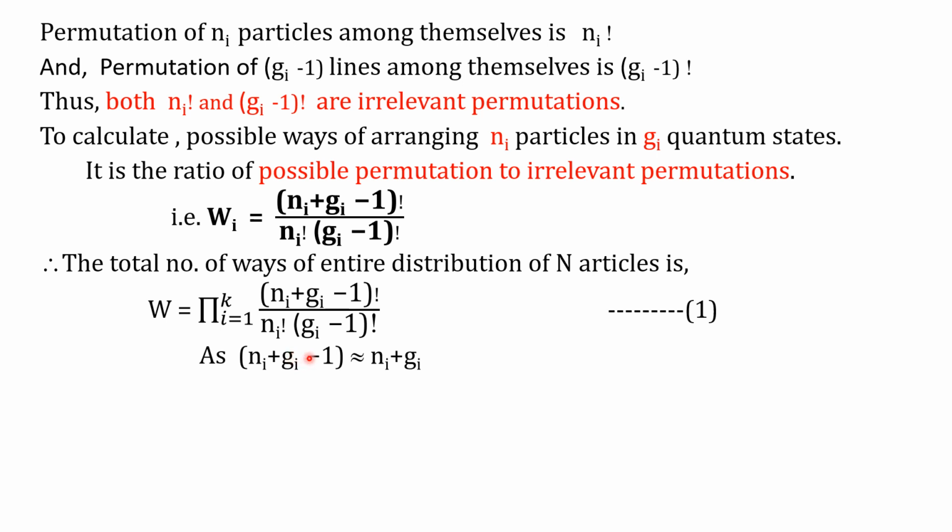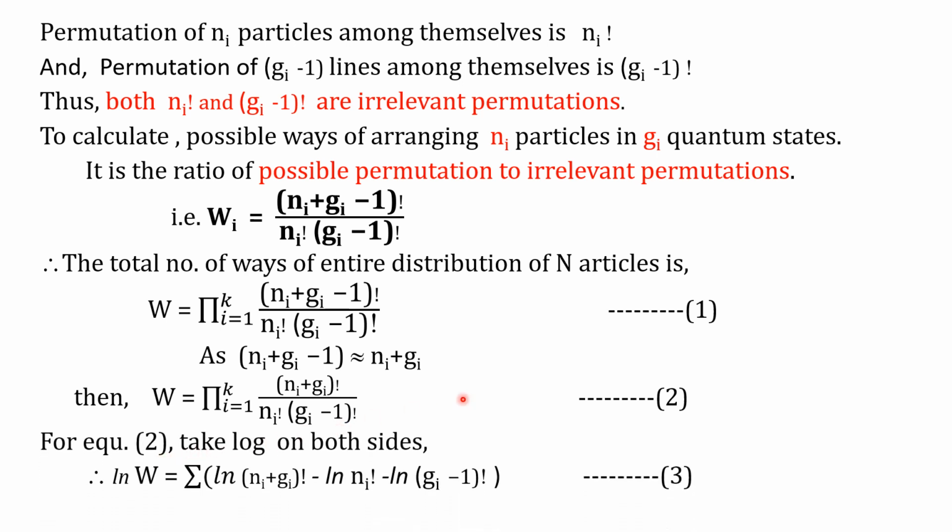Here, Ni plus Gi minus 1 is the total number of objects, which we take to be Ni plus Gi. Since Ni plus Gi is much greater than 1, we neglect the minus 1, hence simply Ni plus Gi. Therefore, equation 1 becomes W is equal to the product from i equal to 1 to k of Ni plus Gi factorial divided by Ni factorial into Gi minus 1 factorial. This is equation number 2.